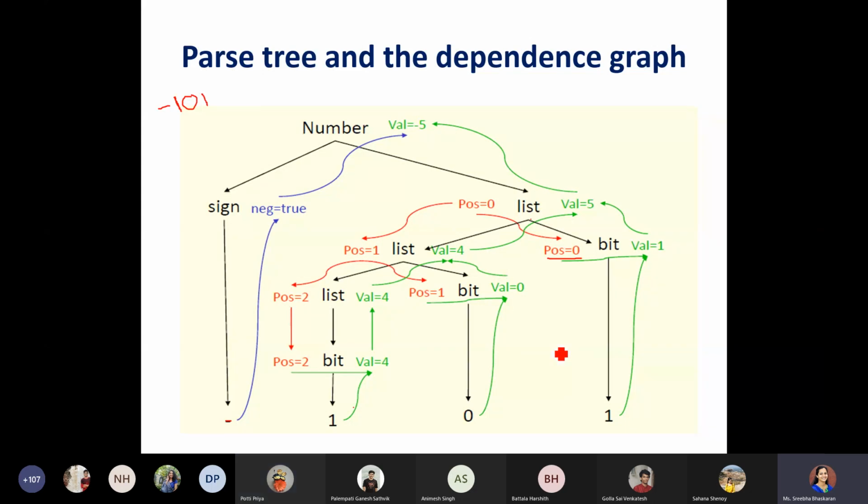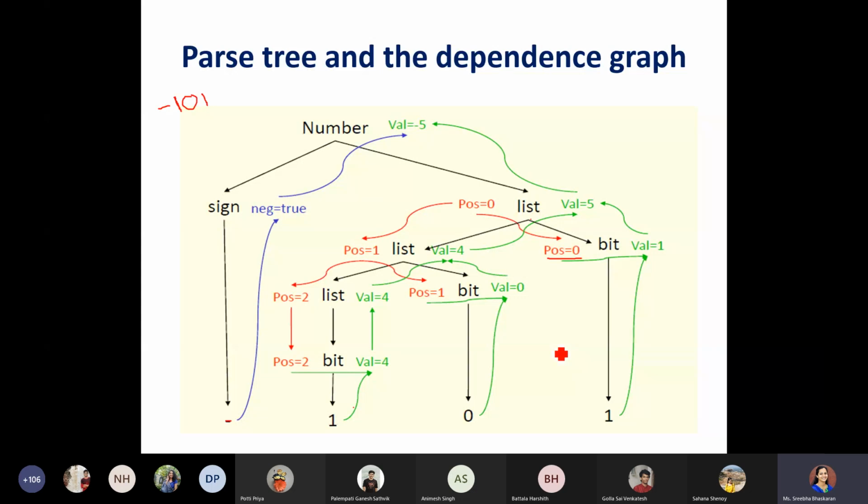So it will be top to bottom. What you said was reverse. So when we say inherited, we will take the contents from top to bottom. So from this example, the inherited attribute would be position.